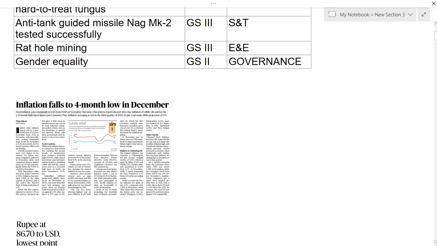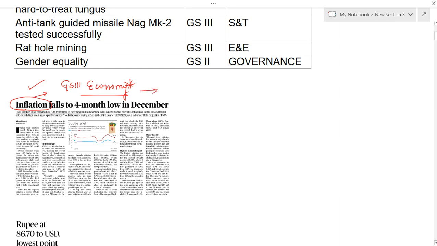So if you see this first article, it is saying that inflation falls to 4-month low in December. So what is the keyword which is there in this article? The keyword here is inflation. You can see this topic in GS paper 3 under economy. In economy there is an entire chapter which is related to inflation, guys. So it is very important.